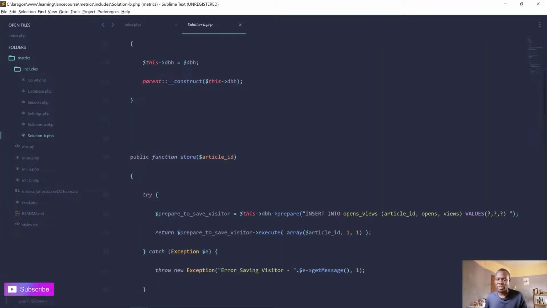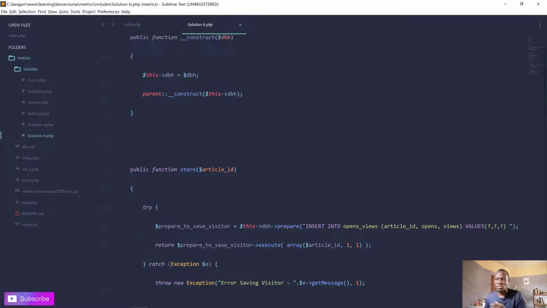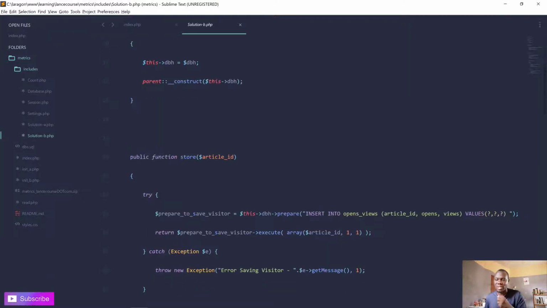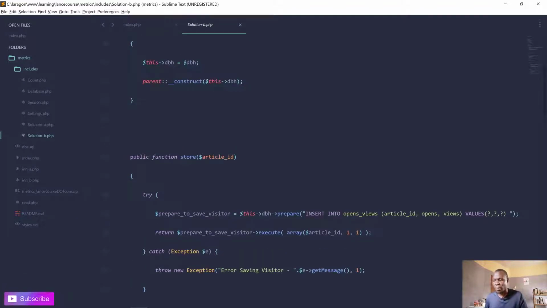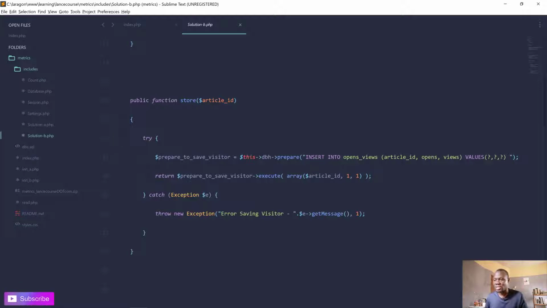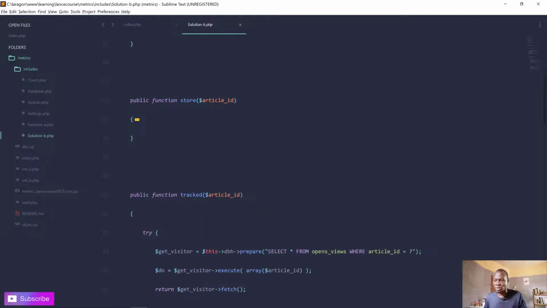So in solution B, we have this class too. Here we have fewer methods, and that's one thing you need to notice. Solution B is actually less in terms of implementation. It's short, small, and light. Here we store the article ID. Insert into open views is when we want to create a new record for the URL. So when you are visiting an article for the first time, there's no record to trace the views and the opens, so this is what we use to store it.